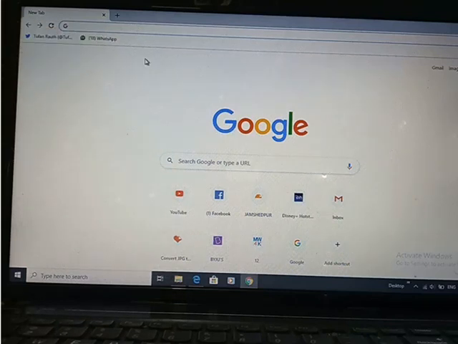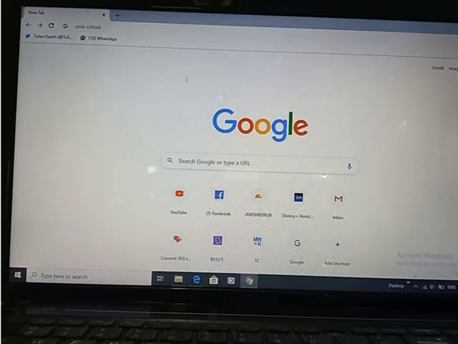Okay, so if search means, you suppose you want to insert something, this is the place where we can insert some text. Okay, this is the place wherein we can insert some text. So this will show when you want to insert some text in a particular location.